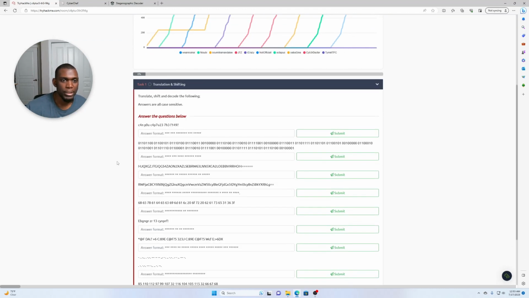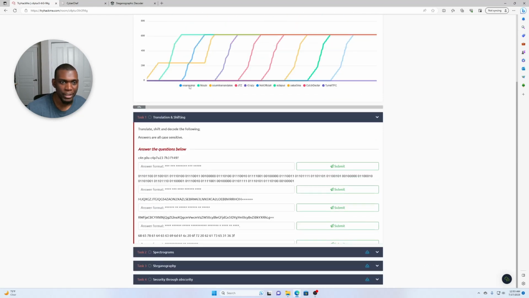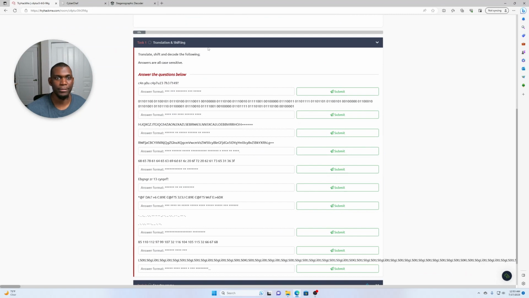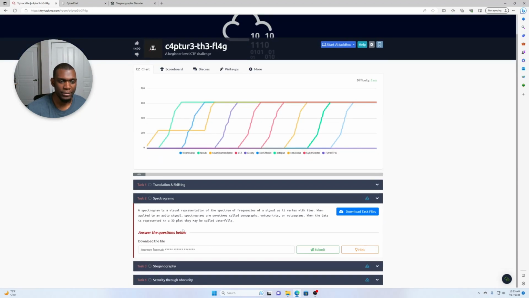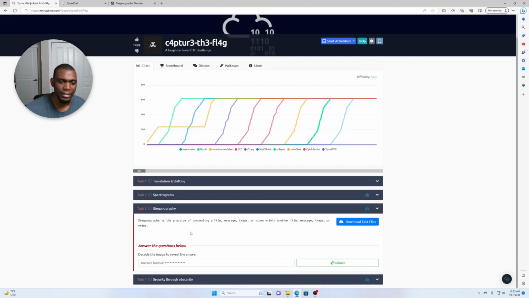With this one, it says task 1, translation is shifting. Basically, how can you decode the stuff? Then we have spectrographs, audio frequencies, things of that nature. Steganography, hopefully I said that right.